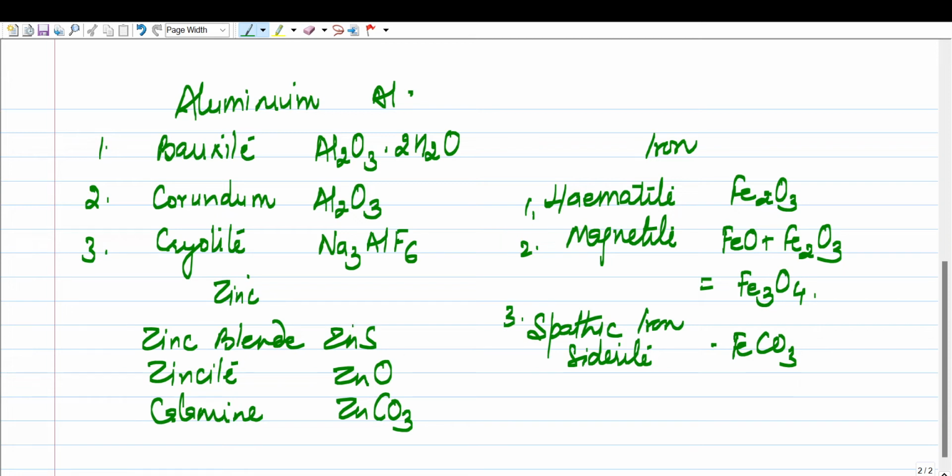So what you have to remember is that out of these three, the question may be asked, you have to mention the common ores. Okay, so you have to learn the ores along with their name and formula. Remember, if you want to score full marks, then you need to remember both. That means formula as well as the name. If you just write formula, then you will not get any mark. Okay, is this clear? Now we next come to the extraction of aluminium.